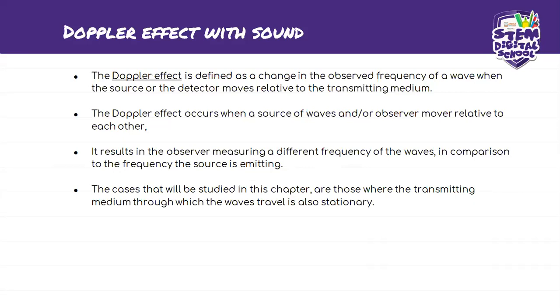Hence, I mentioned that if I scream right now, depending on where you're standing, the pitch is going to be different. In a way, it's going to get lesser, but it is different. It's not the same throughout. It's not uniform. So it changes according to the relative distance between the observer and the source.